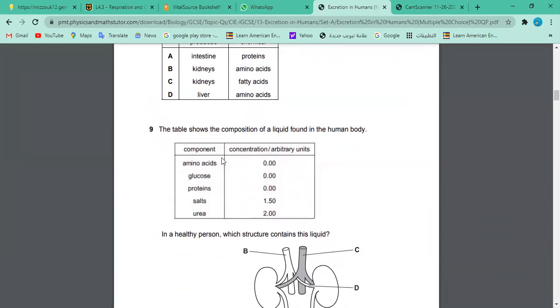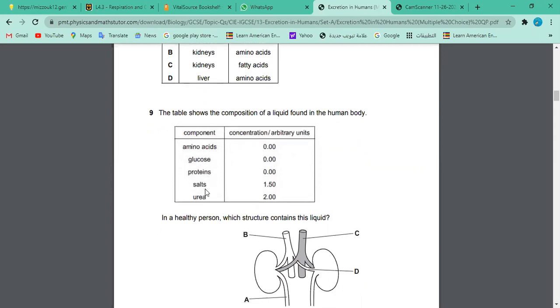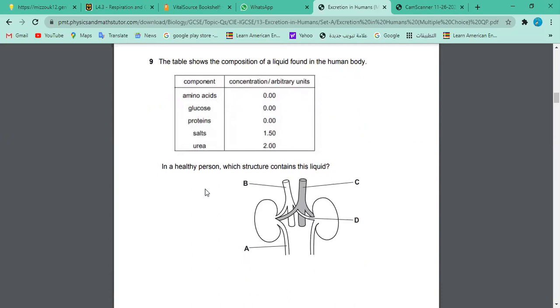Okay, first of all, they are saying that this table, there is a huge component. They have given different components just to tell you what's going on. The table shows the composition of liquid found in the human body. So amino acids, 0, not present. Glucose is not there. Proteins are not there. Salts are there, and urea is there. So these are the things of the analysis. This is the laboratory report of the liquid that they gave you, okay? And now they have given you different organs. Which part in a healthy person contains this liquid? So first of all, look at B, look at C, look at D, and look at A. So what comes to your mind?